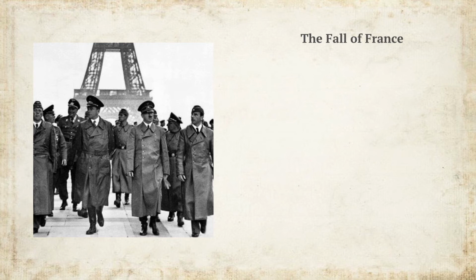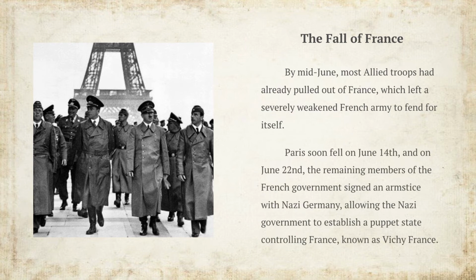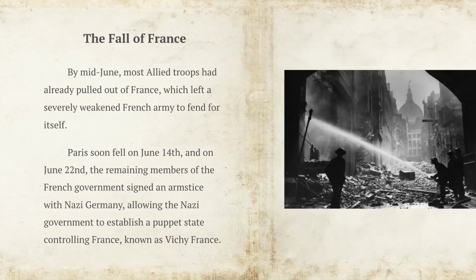The fall of France. By mid-June, most Allied troops had already pulled out of France, which left a severely weakened French army to fend for itself. Paris soon fell on June 14th, and on June 22nd, the remaining members of the French government signed an armistice with Nazi Germany, allowing the Nazi government to establish a puppet state controlling France, known as Vichy France.